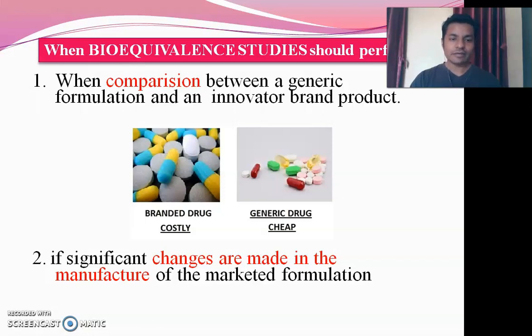Second, if significant changes are made in the manufacture of marketed formulations, meaning if the manufacturer changes the manufacturing process slightly or greatly, and if that process might affect the parameters of that particular dosage form. If the parameters are not affected, in that case we can say that it is bioequivalent.